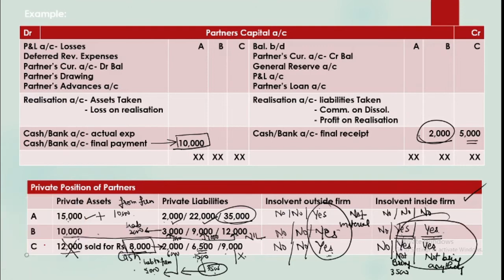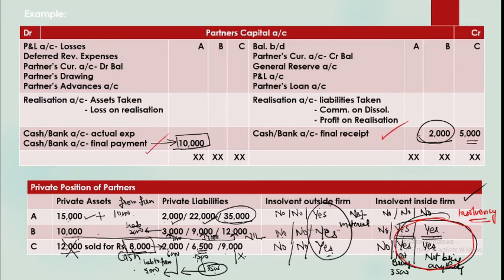Now what happens when a person becomes insolvent inside the firm? When you are insolvent inside the firm, these are the striking points here. Herein the insolvency is established, and you need to account for this insolvency, like here in this case, when you are not able to bring the full amounts. Till now, when we were closing the books, we were simply calculating the balance, and we were saying it is received, it is paid.